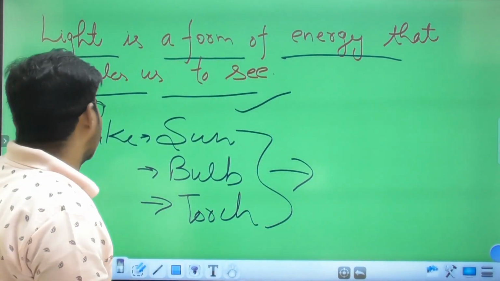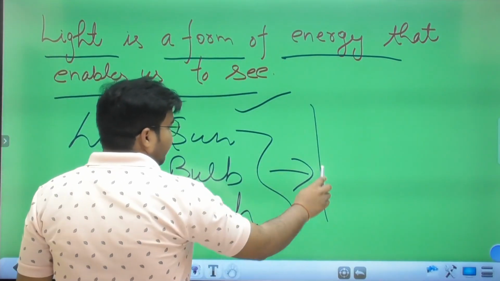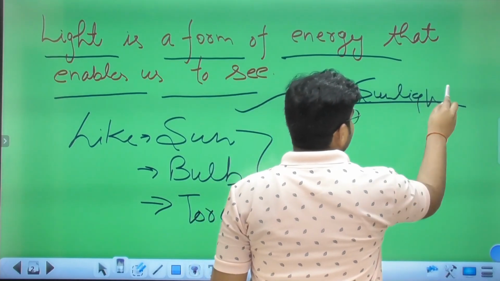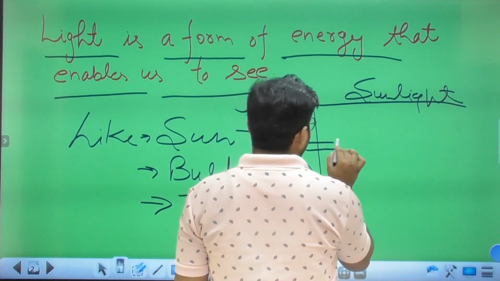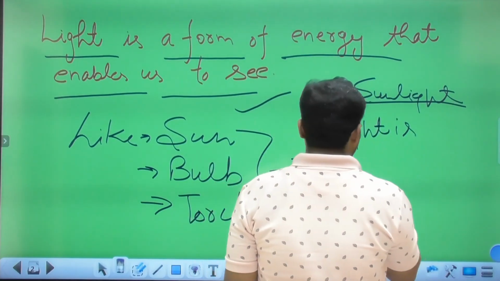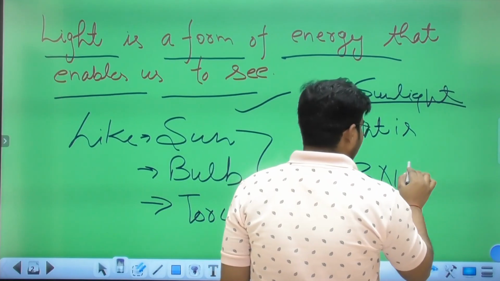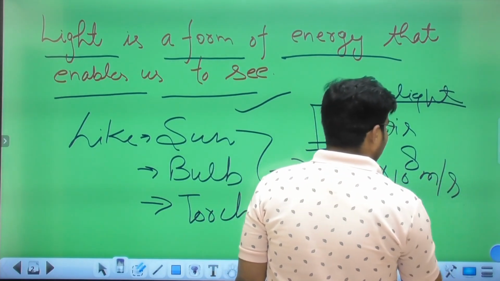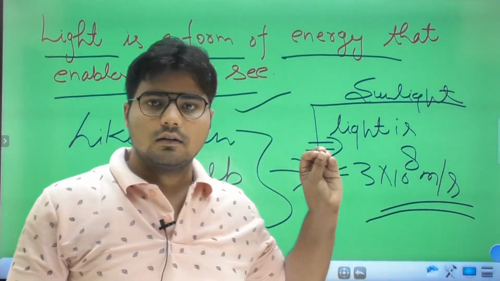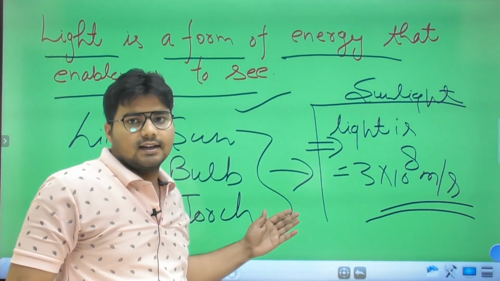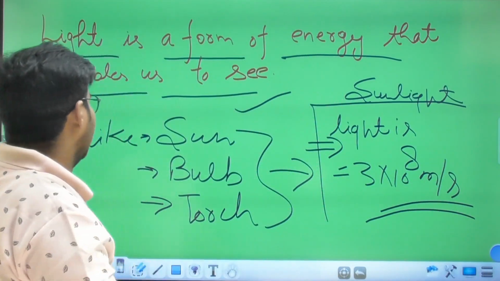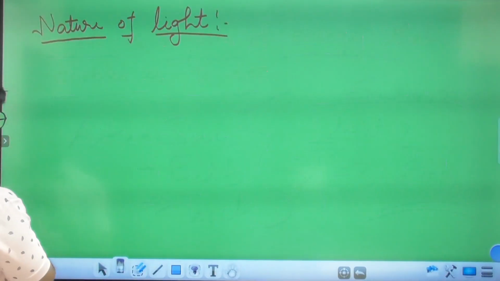Okay, so if we talk about sunlight, the speed of light is how much? 3 into 10 power 8 meter per second. So whatever points we have discussed here, you have to note down in your copy. Okay, so let us move to the next slide.